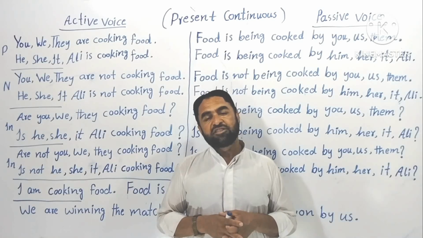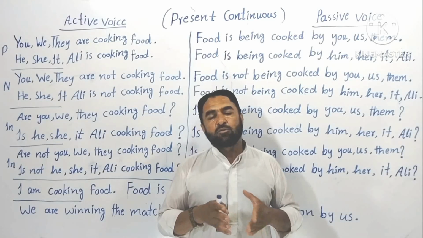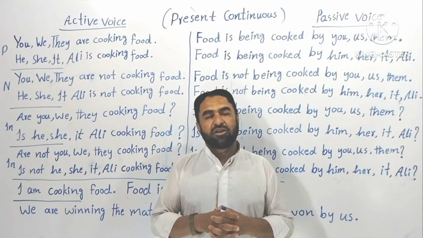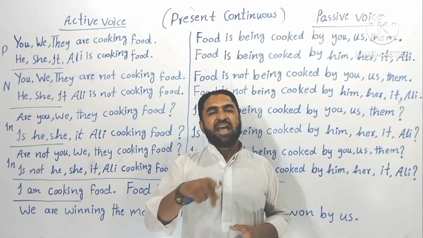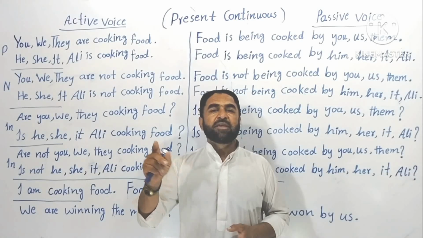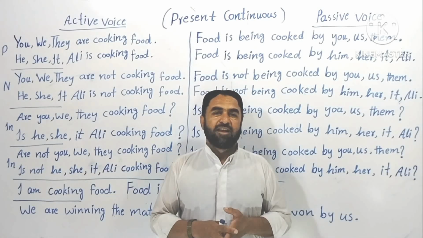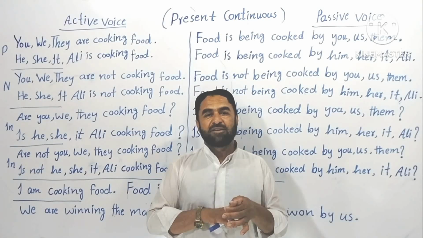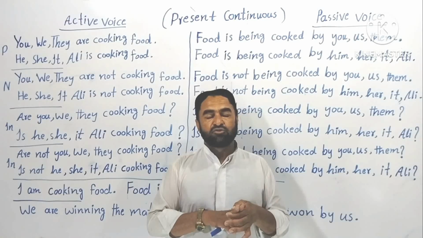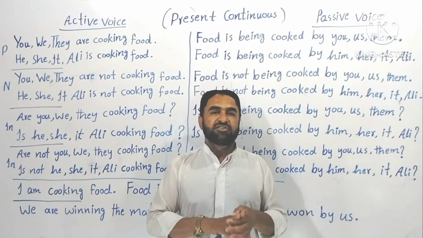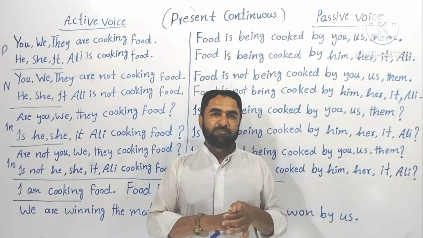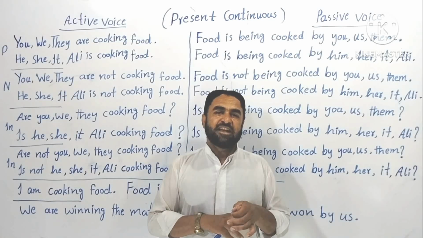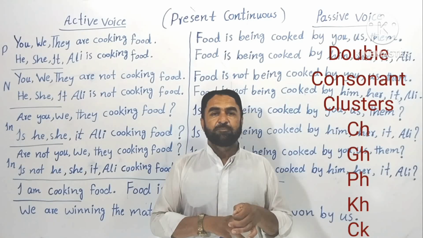And here I would like to tell you one thing that sometimes there are verbs that have double consonant clusters. So they also have the same thing. Like, shopping, S-H-O-P-P-I-N-G, shopping. Now here you can see there are four letters in the word shop, not three letters like run, win, hit, cut. Understood? But the same case applies here. Why? SH is a double consonant cluster.